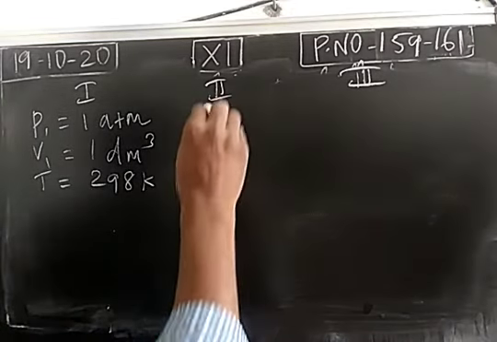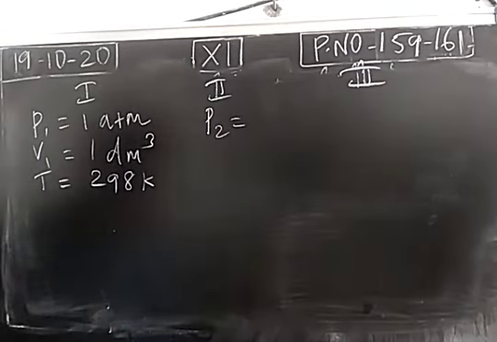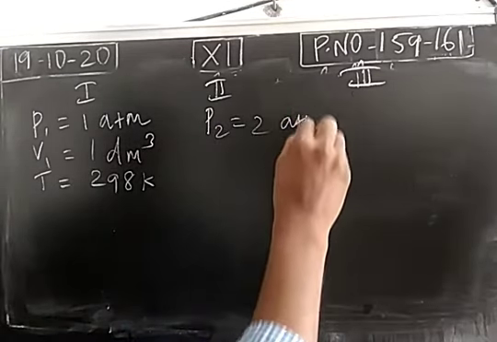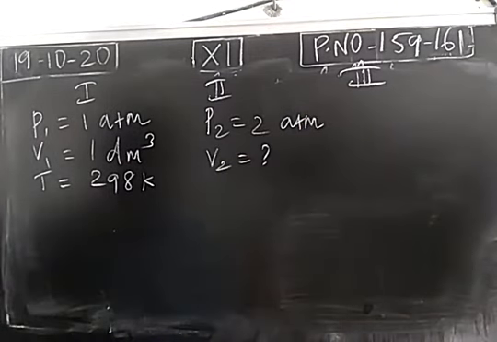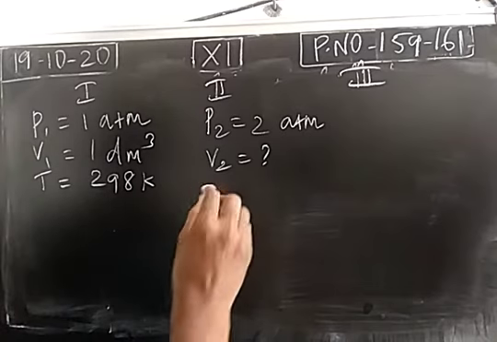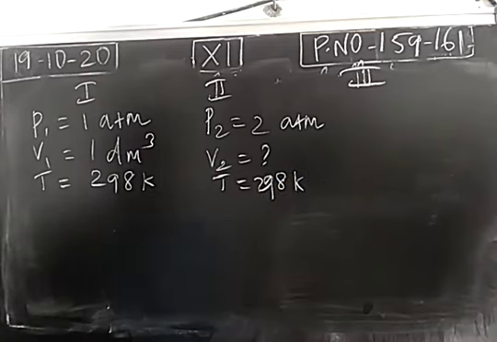For the second container, the pressure is 2 atmospheric pressure, volume is unknown. We don't know what is the volume of the gaseous molecule in the second container, but temperature is constant, 298 Kelvin.